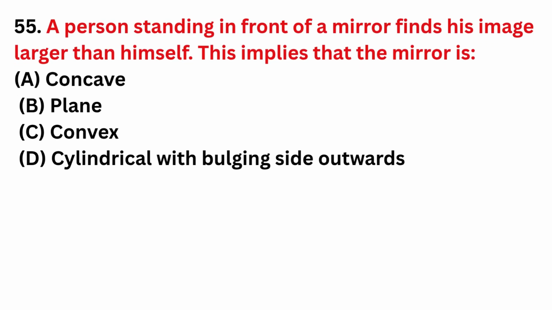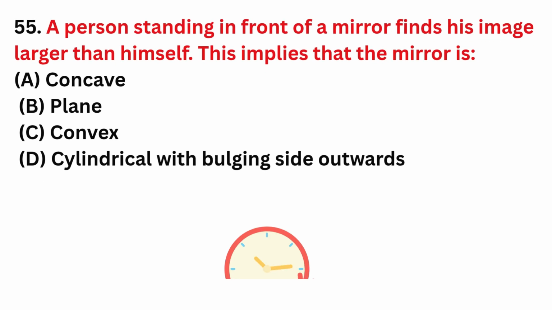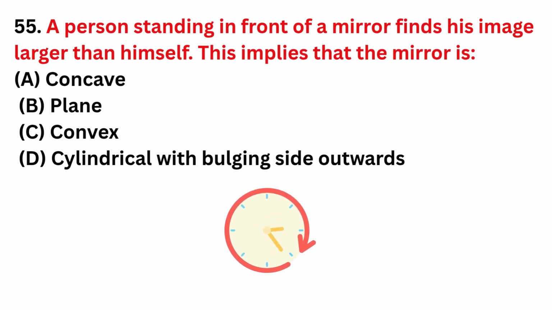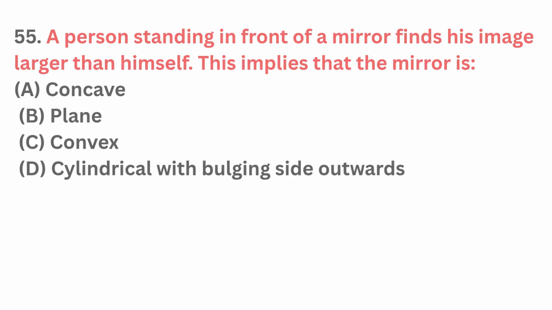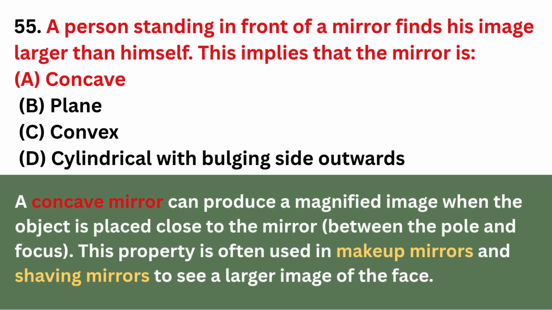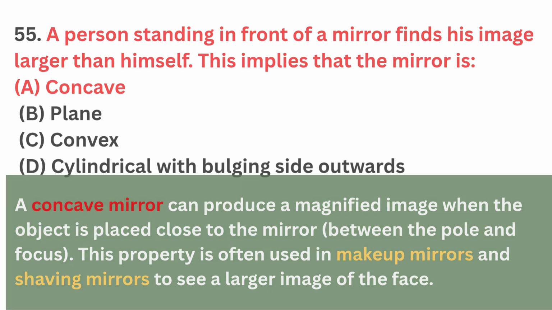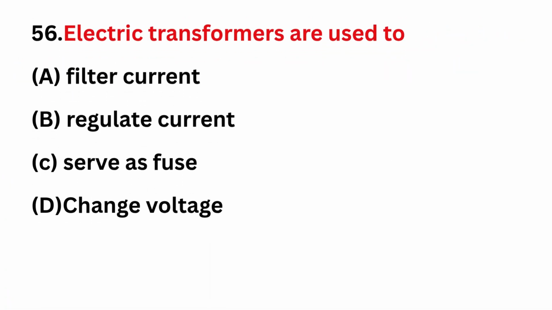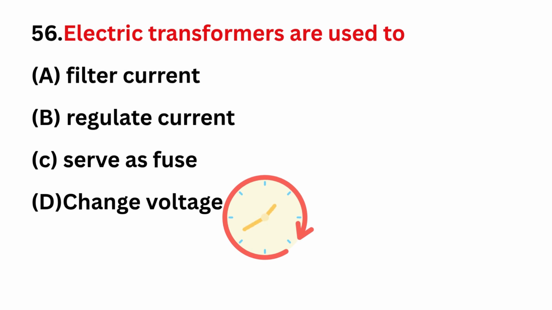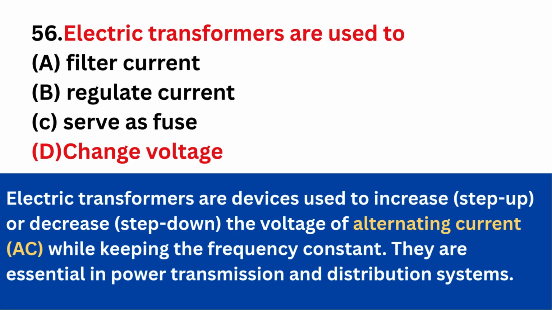A person standing in front of a mirror finds his image larger than himself. This implies that the mirror is. Correct answer is option A, concave. Electric transformers are used to. Correct answer is option D, change voltage.